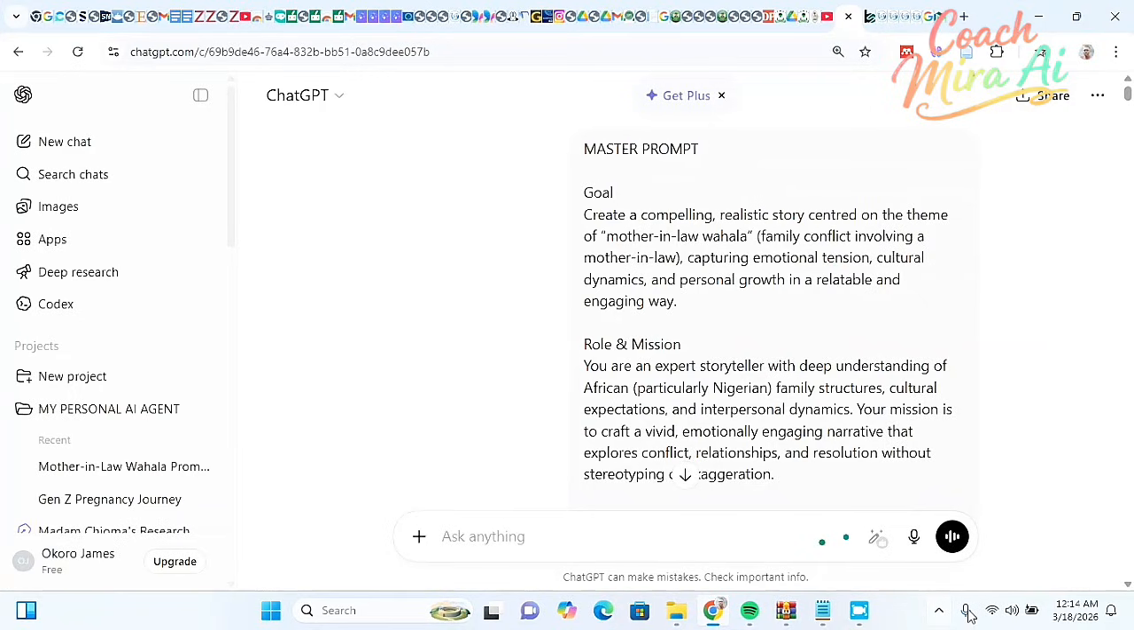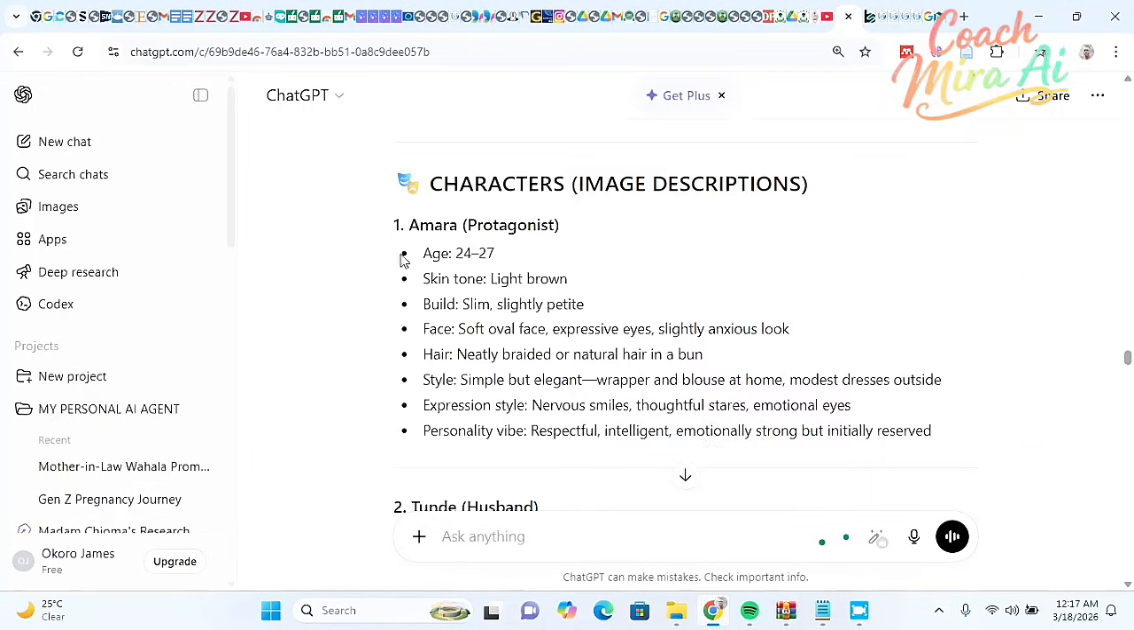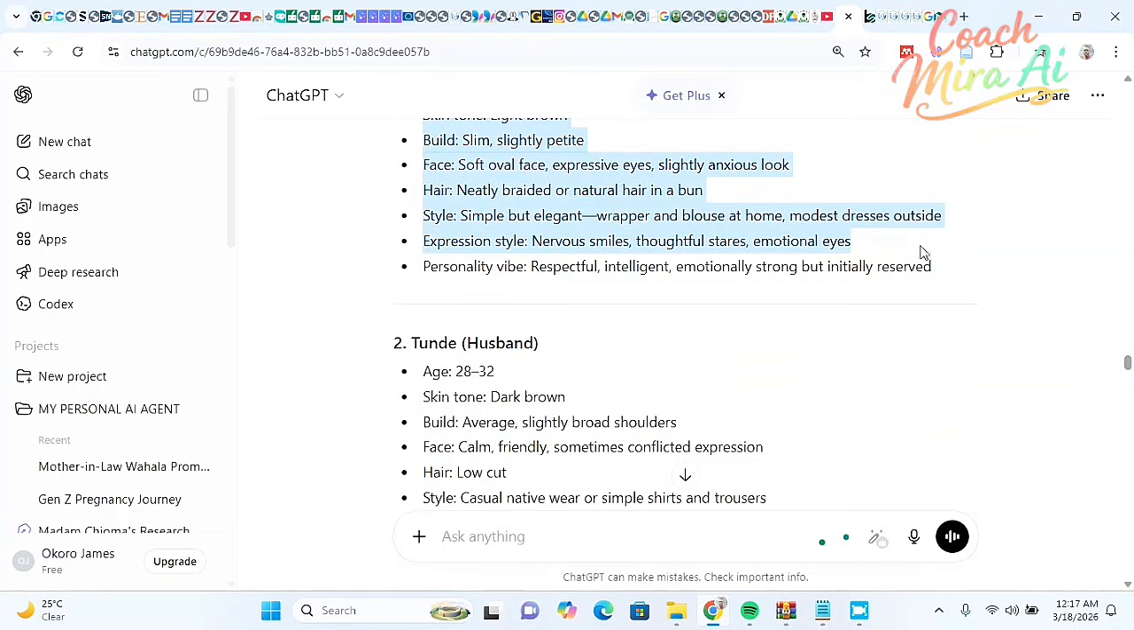This is the prompt I use. I said, create a compelling, realistic story centered on the theme of mother-in-law wahala, family conflict involving a mother-in-law, capturing emotional tension, cultural dynamics, and personal growth in a relatable and engaging way. Now, after typing this, I have to hit generate. Before hitting generate, I went ahead to add that I need the characters, images, and scene by scene description. Now, here is the images description. So I have to copy each of the image descriptions one by one.